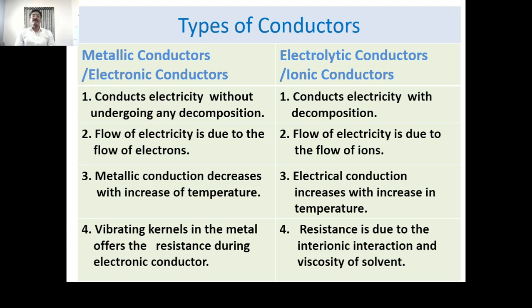Secondly, in metallic conductors, electricity flows due to the flow of electrons, because metals have a number of free electrons. In electrolytic conductors, they conduct electricity due to the flow of ions.